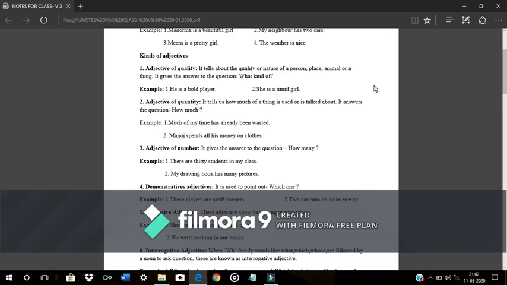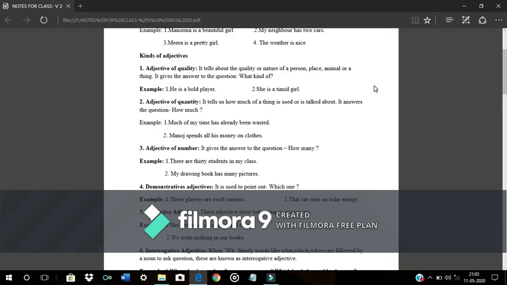Or we can say demonstrative adjectives are used to just show distance from the speaker. Examples are here. These players are swift players. Which players? These. That car runs on solar energy. Which car? That car. There are some more examples.